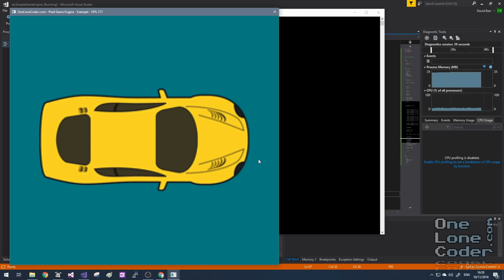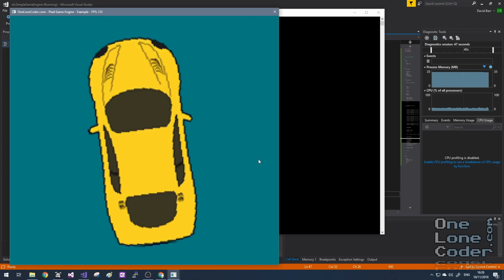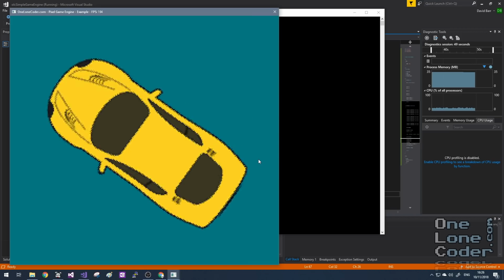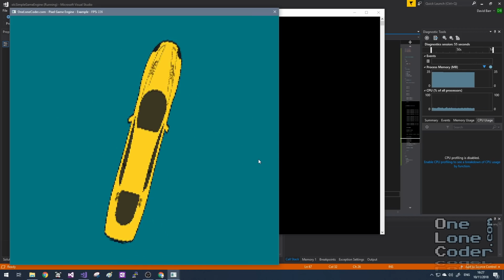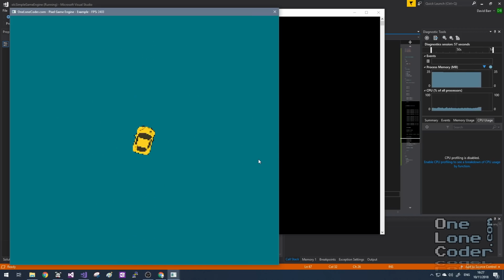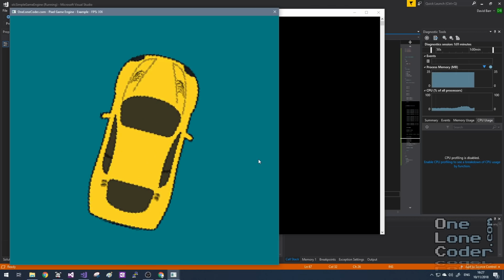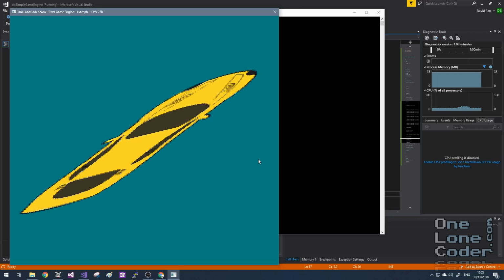Anyway, we're going to be looking at rotating sprites. Well, not just rotating them, but providing all sorts of different types of transformations to sprites. So here I've got a sprite of a car, and I can rotate it. I can also change the scale of it in both axes. Let's make it a bit bigger again so we don't lose it. There we go. And I can do a shear transform as well.